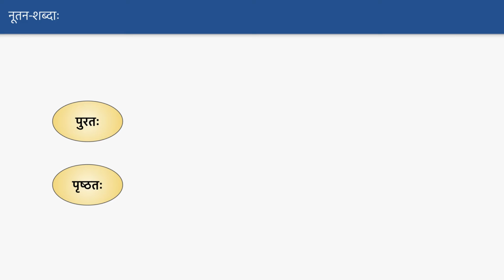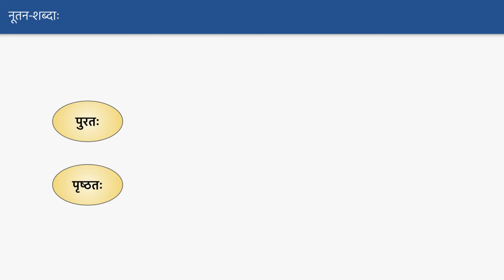So you can actually take anything like devalayasya purataha margaha asti. Devalayasya purataha dhenuhu asti. Or devalayasya purataha mahilaha santi. Or devalayasya prishtataha vrikshaha santi. Devalayasya prishtataha nadi asti. Devalayasya prishtataha parvataha asti. Basically, wherever you want to say front and back side, you can use purataha and prishtataha.